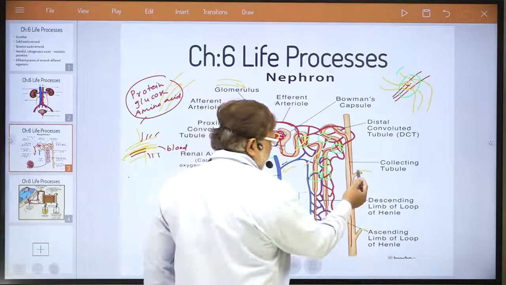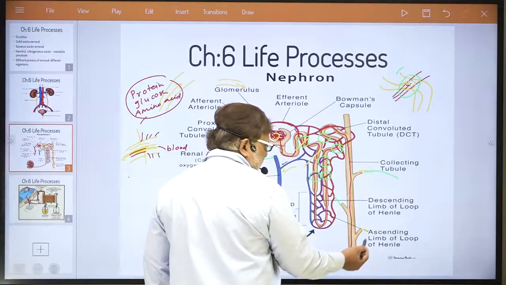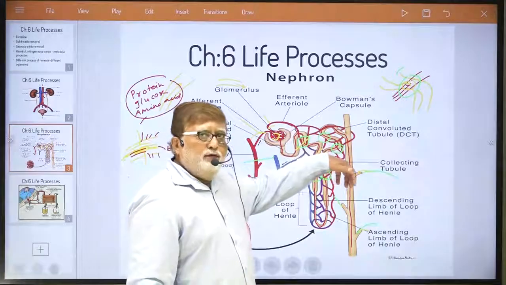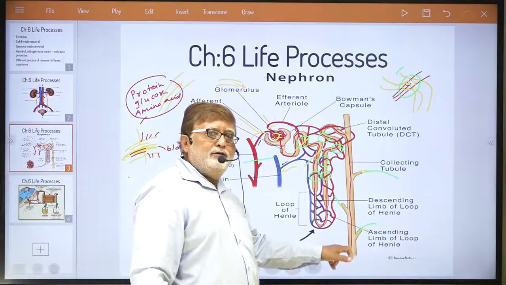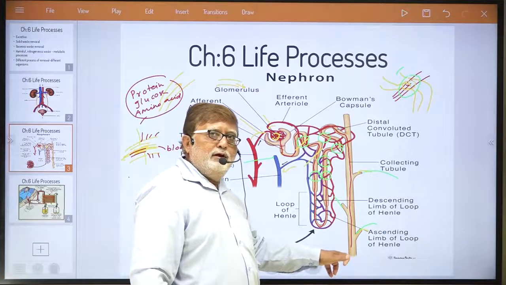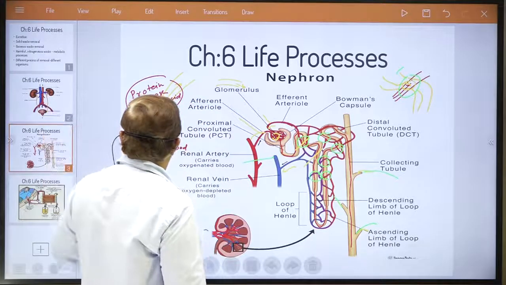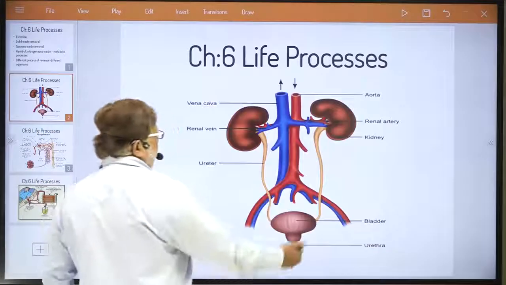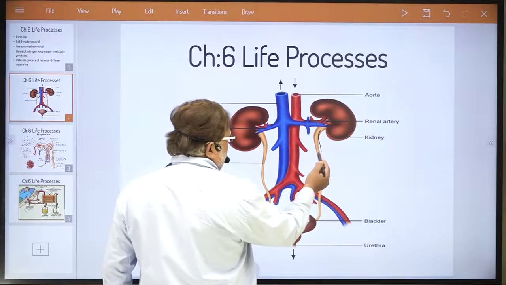These are collecting tubules from other nephrons coming here, from other nephrons. This way urine from all nephrons collects in this collecting tube. From the collecting tubule, as you know, we have studied it, it travels to the ureter.